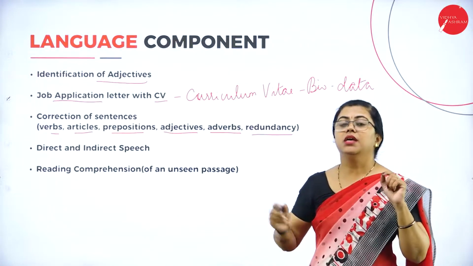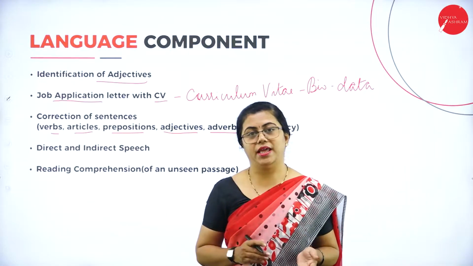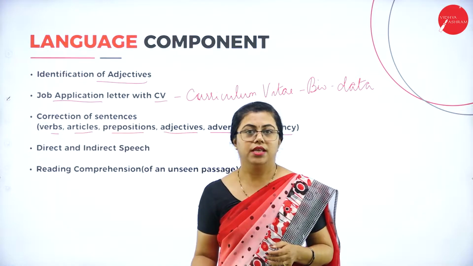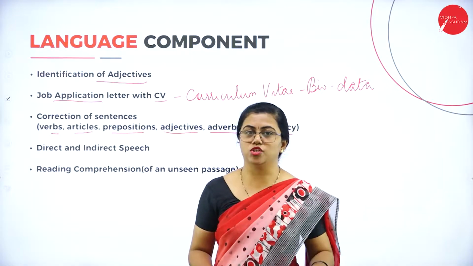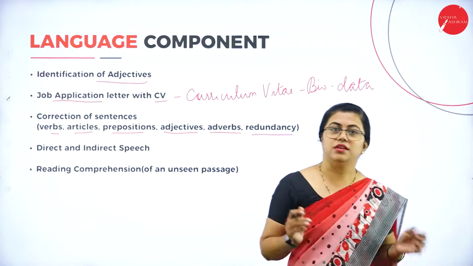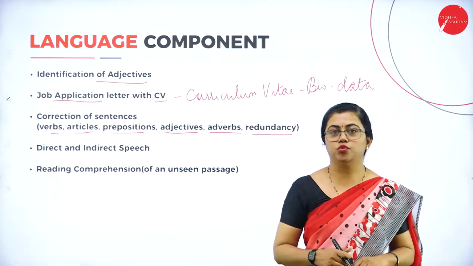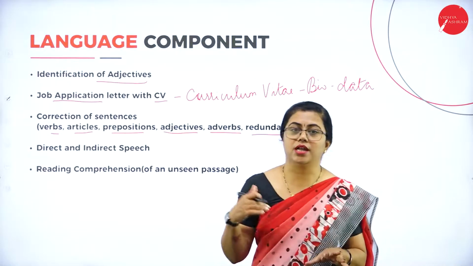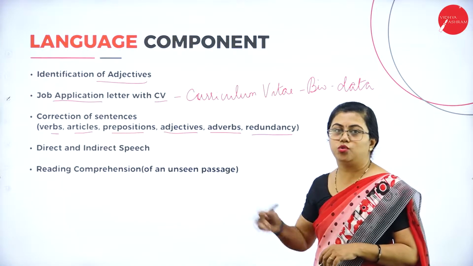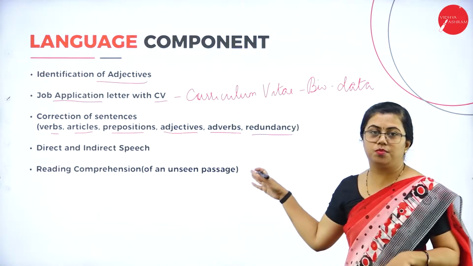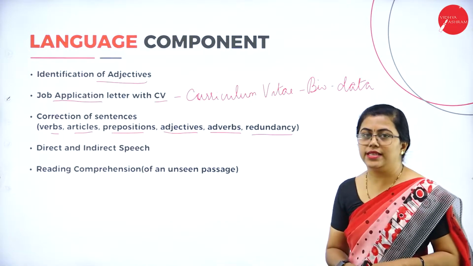And also redundancy. Redundancy is nothing but the repetition of words, like "please reply back to my text." Reply, you use back, which is not required, isn't it? So "please return back the book to the library." Return is enough, back is not required, because return, reply, that is it. When you use this word with re, you need not use back again. So such words are called redundant words, and you will be understanding how to correct those sentences. So basically the parts of speech where you make mistakes, you will be understanding under correction of sentences.